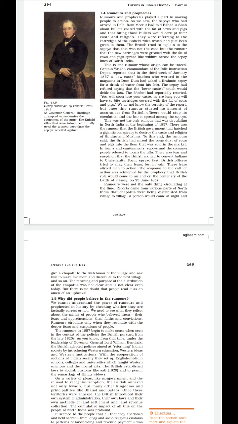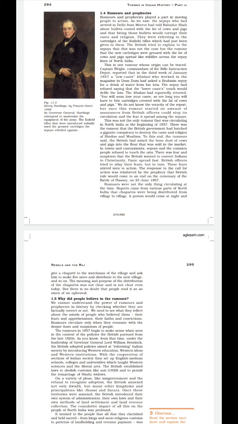Why did he say that? Because he was a Brahmin sepoy. Now a new cartridge had been introduced, which was coated with the fat of cow and pig, which they needed to bite with their mouth, isn't it? So for that, the Khalasi said that you would soon lose your caste. Clear? So this rumor was spread that a new cartridge had been introduced.